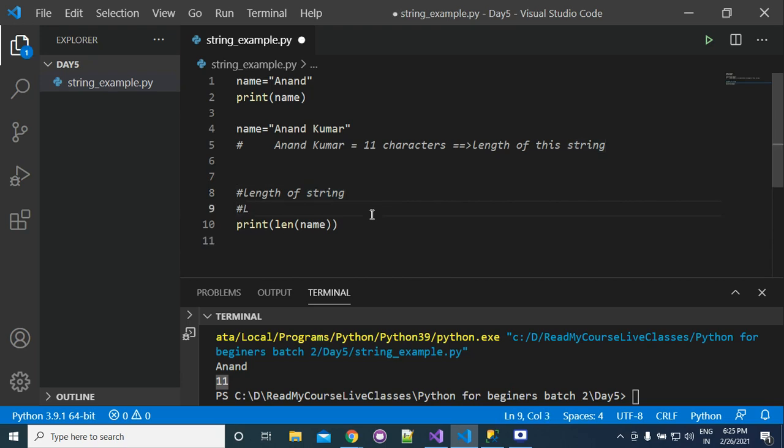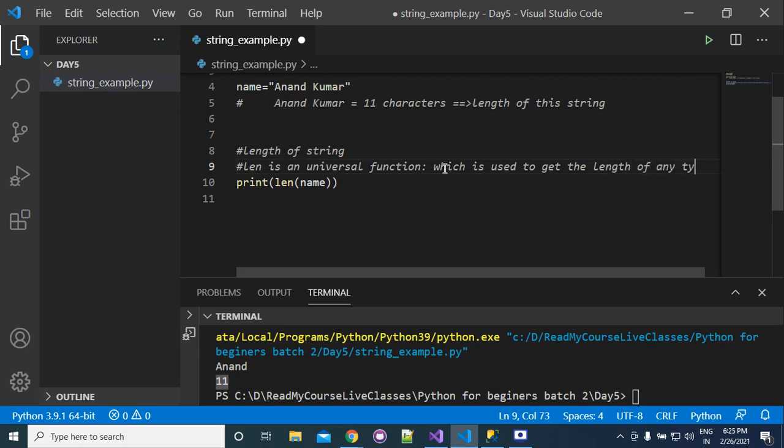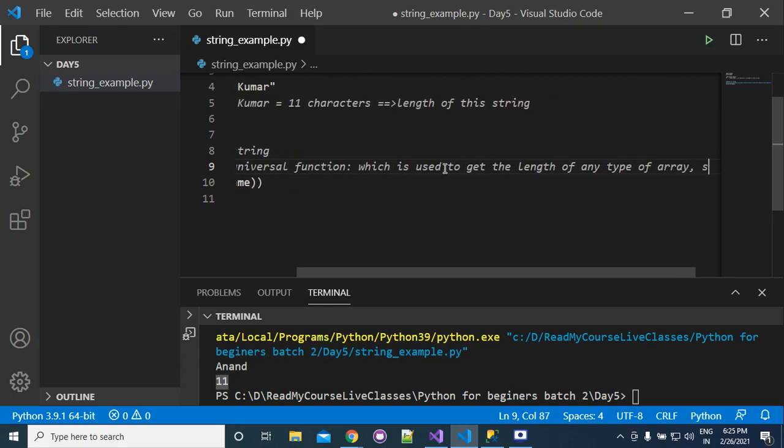Len is a universal function which is used to get the length of any type of array or sequence in Python.